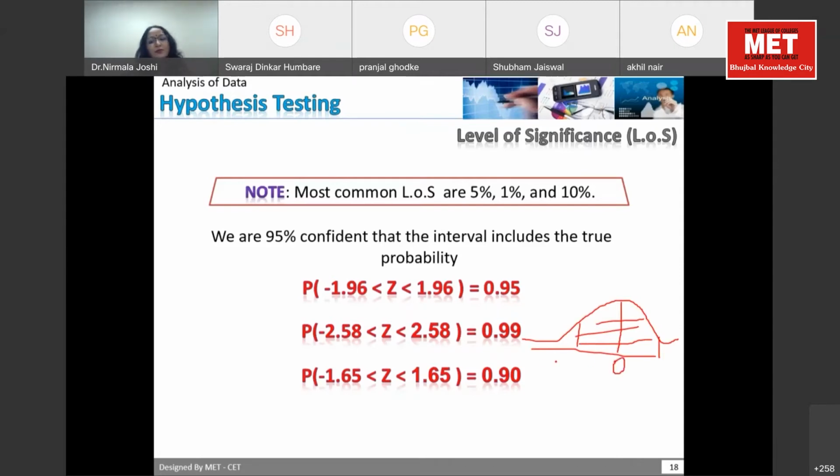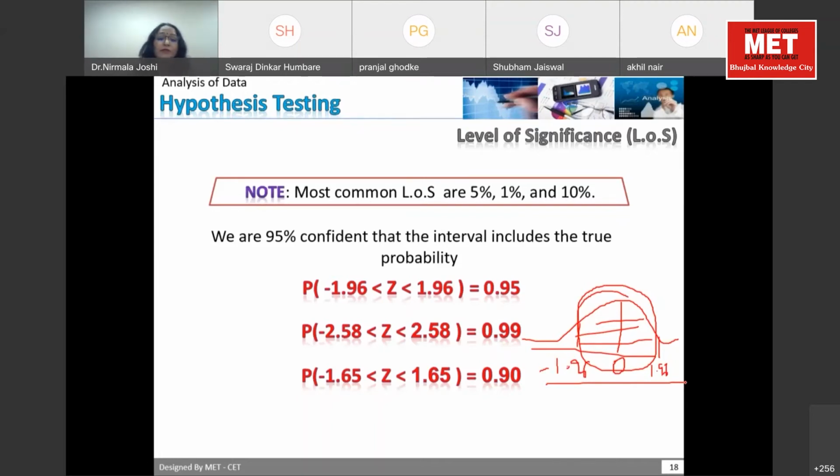So this is based on the figures given in our tables. If you are going towards this side, if you are taking 95% area, the value here will be minus 1.96. This is based on the Z tables which are already created by experts. So the Z value will be 1.96 standard deviation, which will cover this much area. And this plus side will be the same thing, 1.96. So between minus 1.96 and plus 1.96, you will have 95% observations.